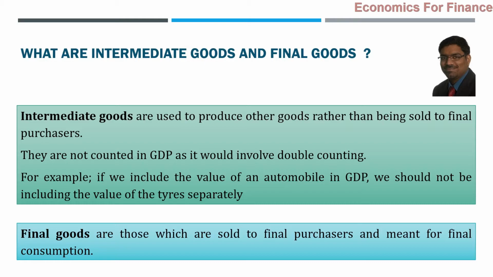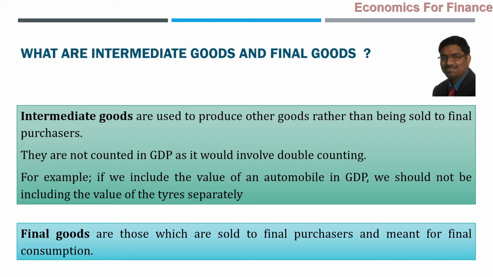So what are intermediate goods? What is the definition of intermediate goods? Those are the goods which are used to produce other goods rather than being sold to the final purchasers. Those are called intermediate goods. They are not counted in GDP, as that would involve double counting naturally.